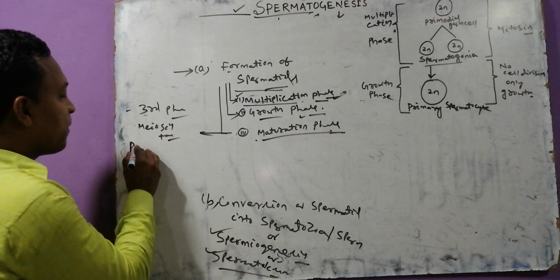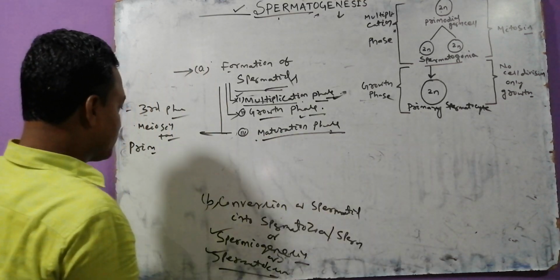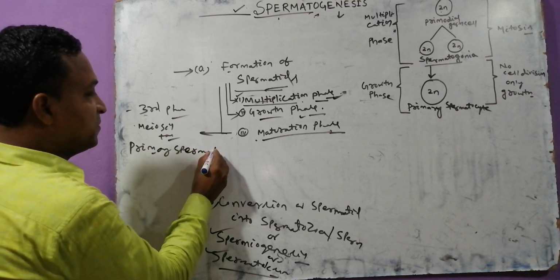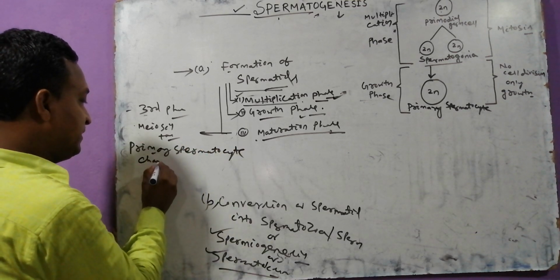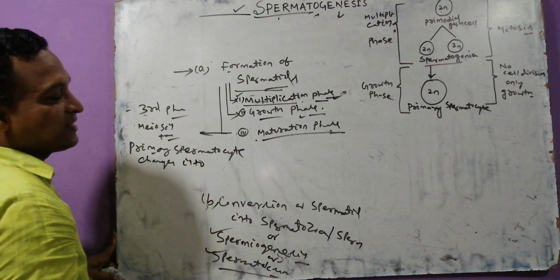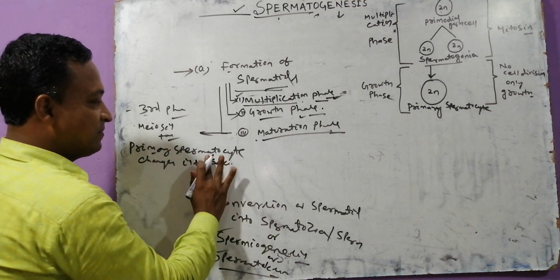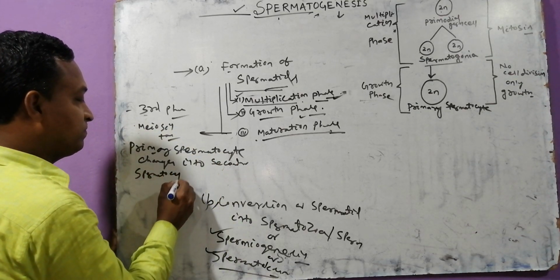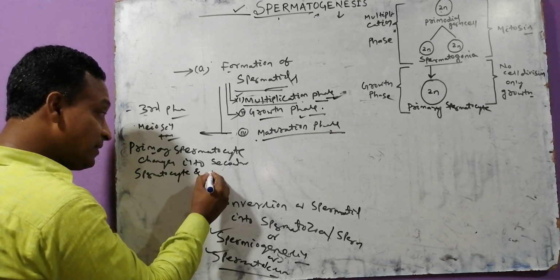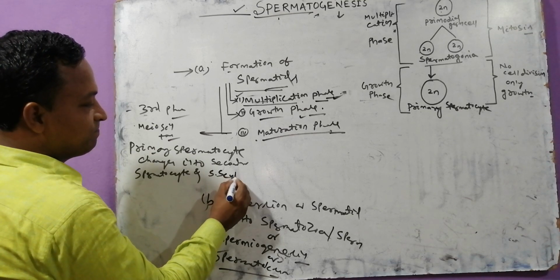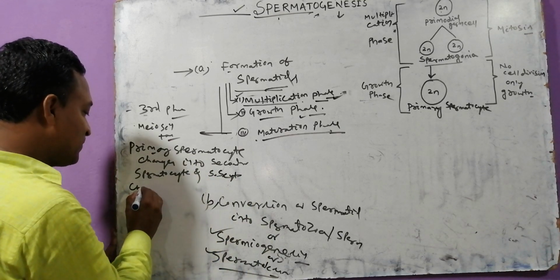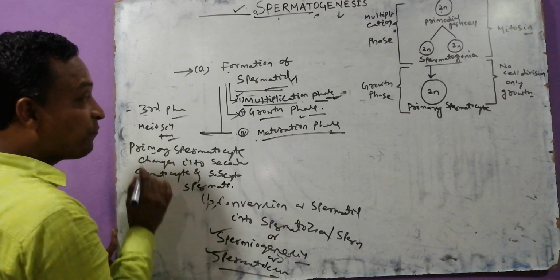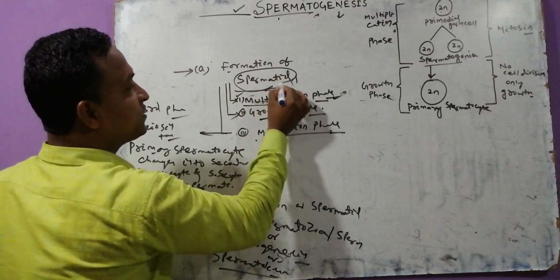The primary spermatocytes that are formed change into secondary spermatocytes, and the secondary spermatocyte changes into spermatids. That means the last phase is the formation of the spermatid.